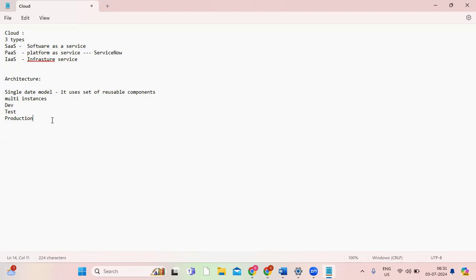If at all we lose the instance itself due to any hacking, we can just contact ServiceNow support, and they will help us get the complete data to our instance again. So that is the basic introduction of this.